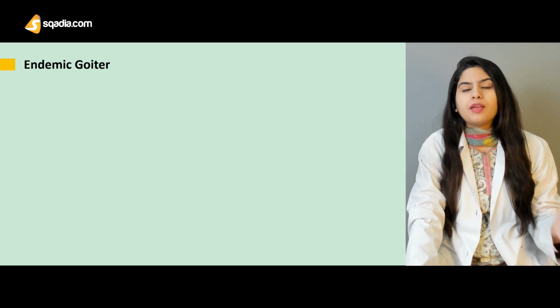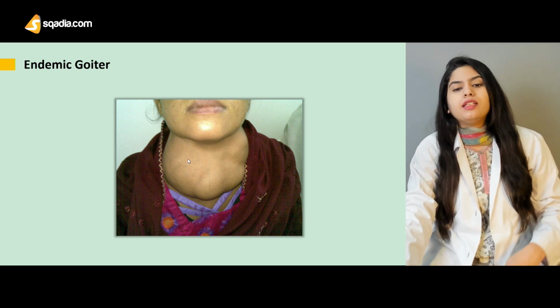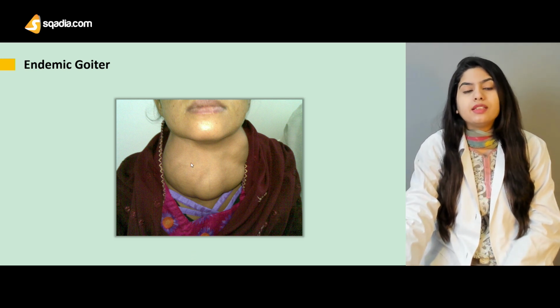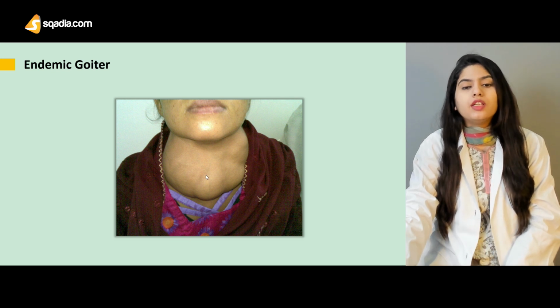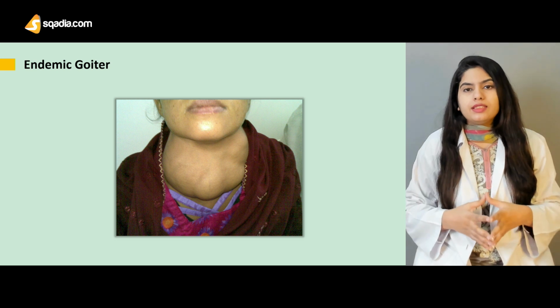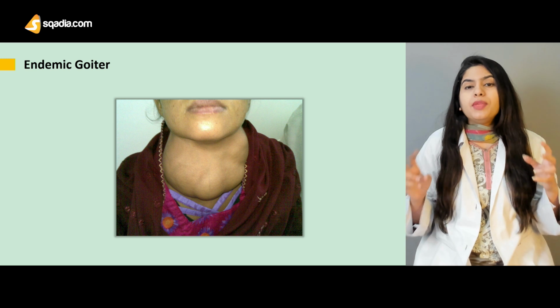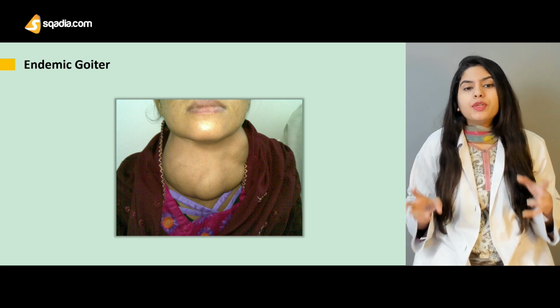First of all, the endemic goiter. Now, what is the endemic goiter? You can see this is a type of goiter that is called the endemic goiter. What is basically the endemic goiter? In this type of disease, there is iodine deficiency. Iodine deficiency is the main cause, the main culprit behind the disease.